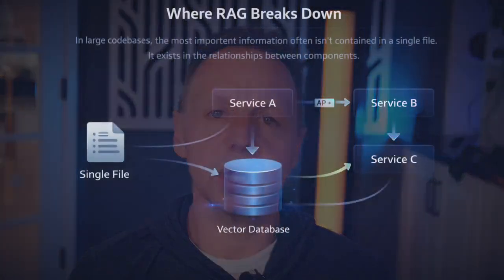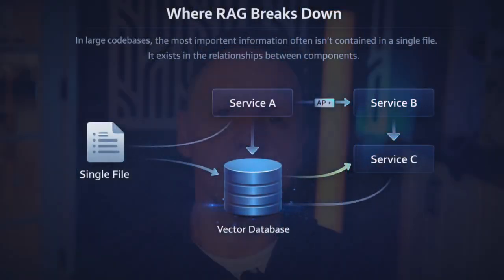In large codebases, the most important information often isn't contained in a single file. It exists in the relationships between components. For example, which service depends on which other service? Which API is considered a stable contract? Which component owns a particular data model? Which dependencies are safe to upgrade? These relationships are rarely expressed in a single document. They exist in architecture diagrams, dependency graphs, build systems, CI pipelines, and operational conventions that have evolved over time.